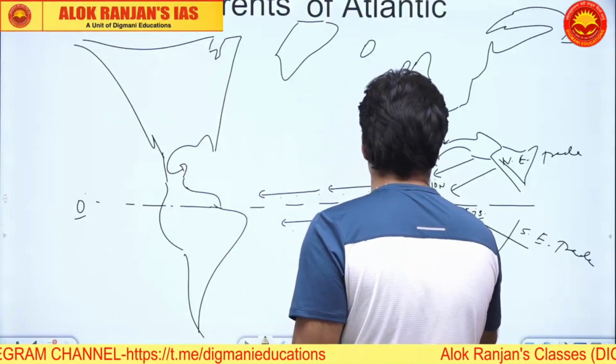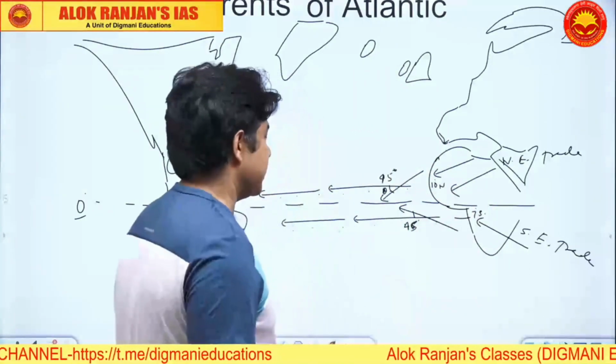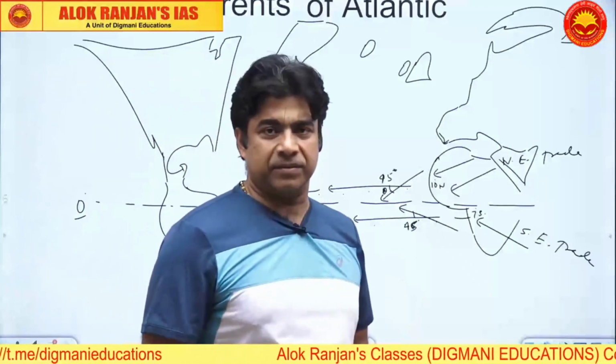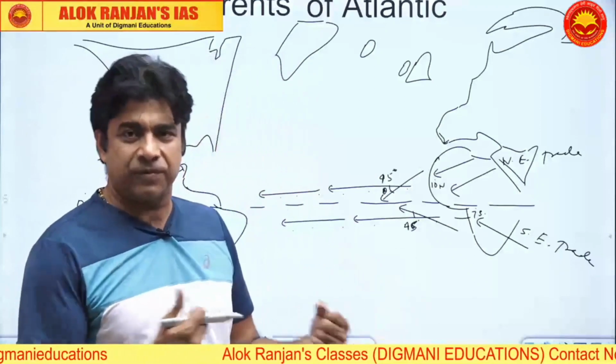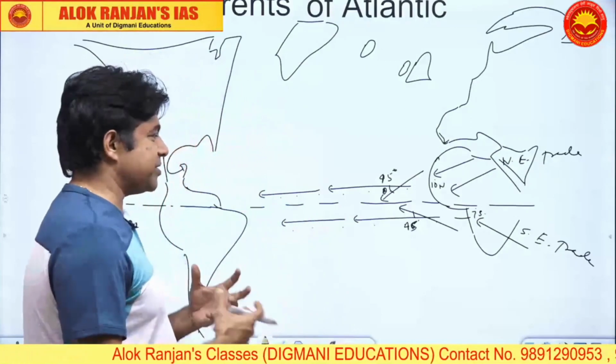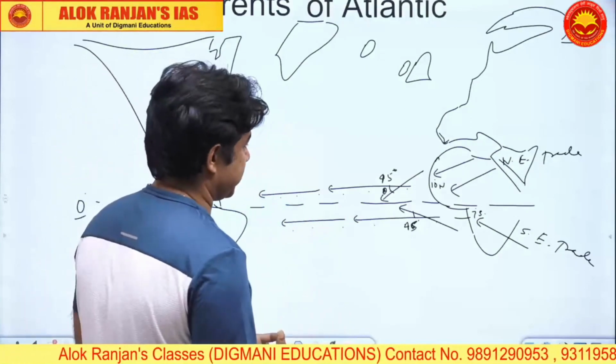Now I tell you, this 45 cannot be fixed, but it has been grossly generalized by Ekman. Now 45 is always questionable. It could be 40, it could be 30, it could be 50 also. But 45 is a very general term which has been used by Ekman.